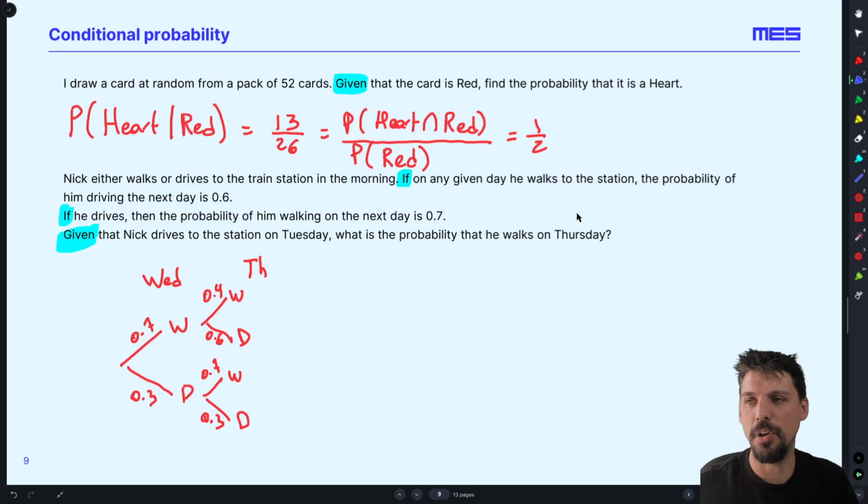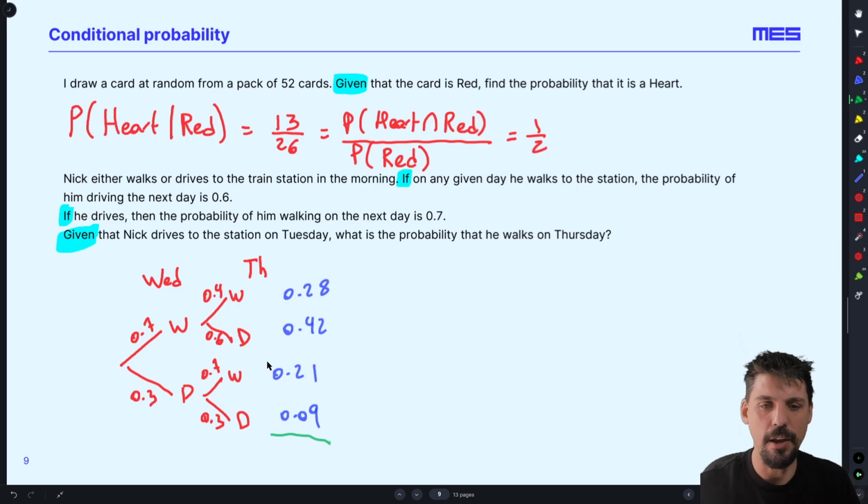Now, as we may remember from GCSE, to find out the probability of me walking then walking, I need to multiply these two things together to get 0.28. Walking then driving, I multiply these two together, 0.42. Driving then walking, I multiply them together to get 0.21. Driving and driving is 0.09. And what we will notice is one of these four things has happened. I either walked on Wednesday, walked on Thursday, walked on Wednesday, drove on Thursday, etc. These will add up to 1.